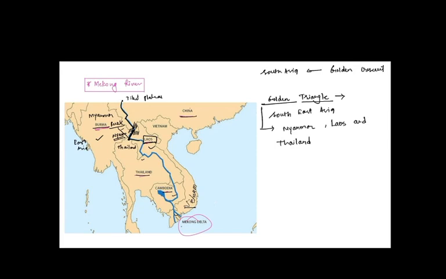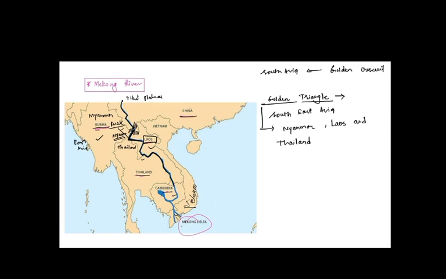From the Golden Triangle tri-point, Mekong is turning southeast and forms the border between Laos and Thailand. It is flowing in the interior of Laos, and then it is flowing on the borders of Laos and Thailand.